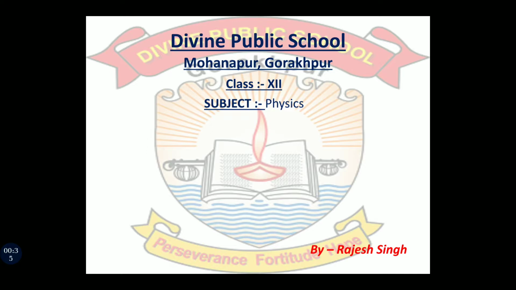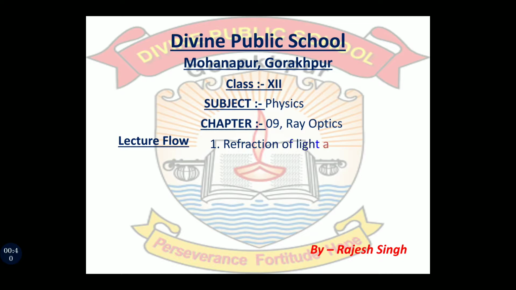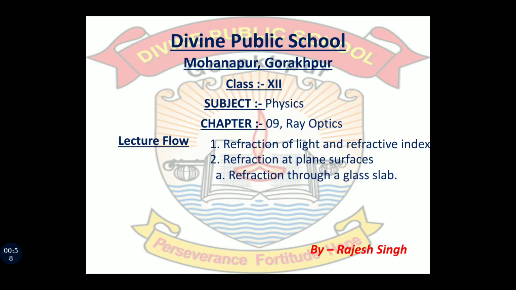Today the lecture flow will be like this. The first thing we'll study is refractive index. Second thing, refraction at plane surfaces, which is further divided into three parts. Today we are going to cover two of them. The first one is refraction through a glass slab and the second one is apparent depth. The third one is total internal reflection and optical fiber, which we are going to cover in the next part. So let us start.